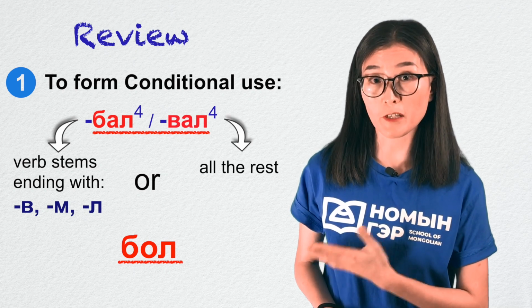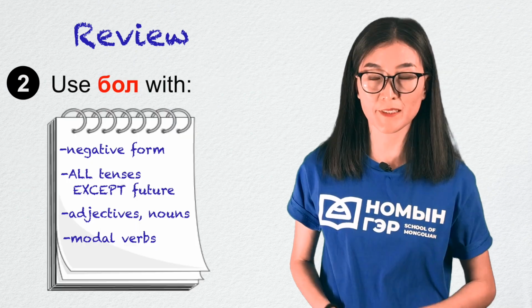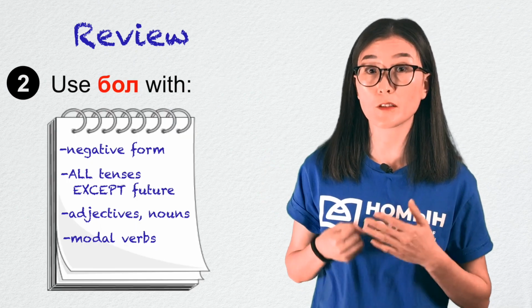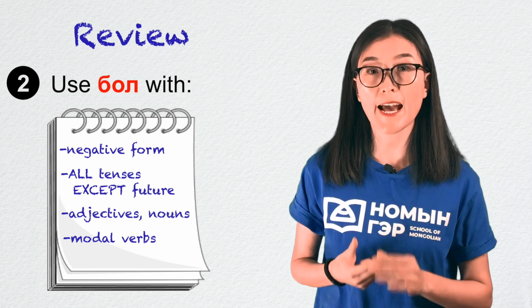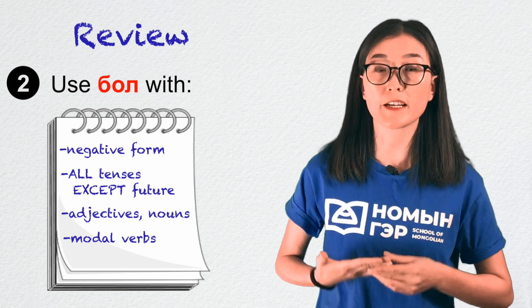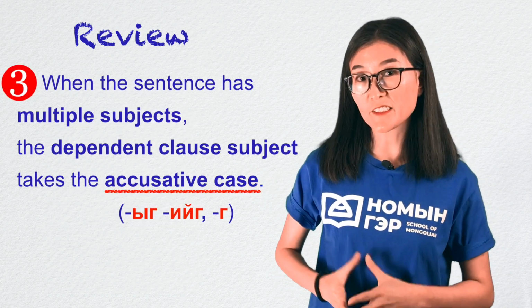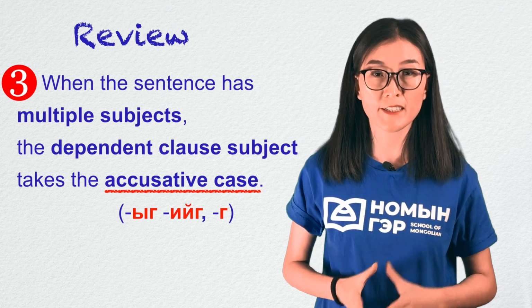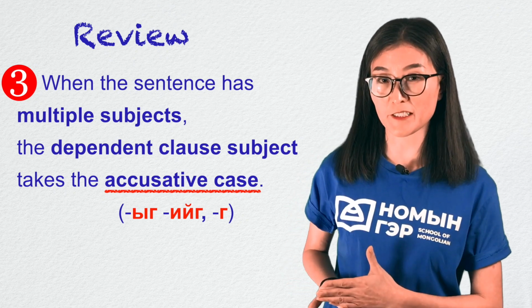Wal is for the rest of the verbs, and bol is written separately. Number 2. The word bol is used for negative forms, adjectives, nouns, and all the other tenses except for the future tense. Number 3. When the sentence has different subjects, the dependent clause subject often takes the accusative case.